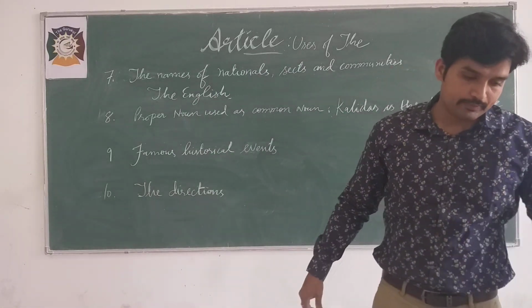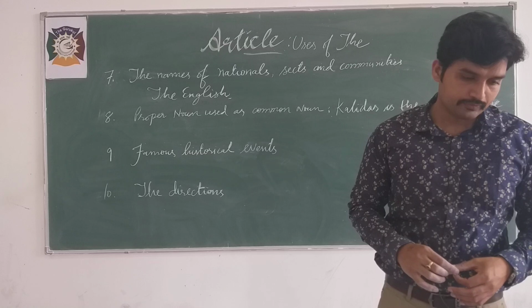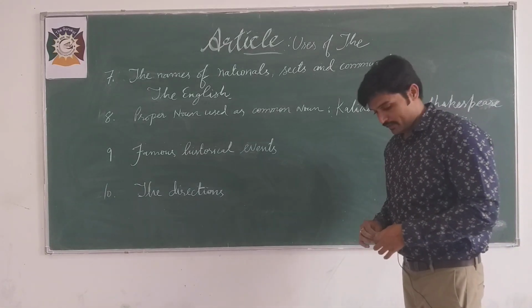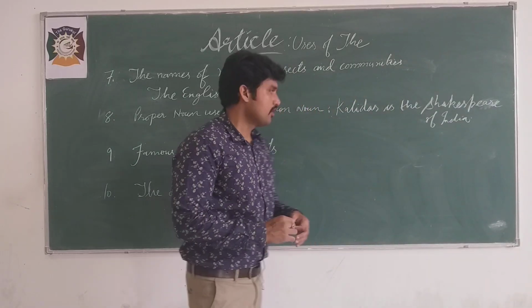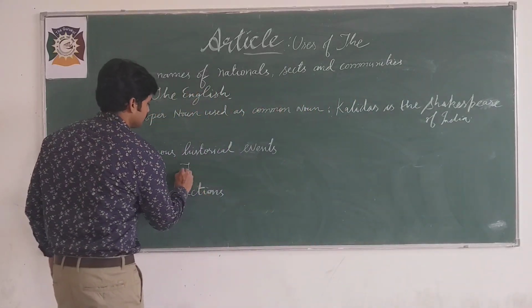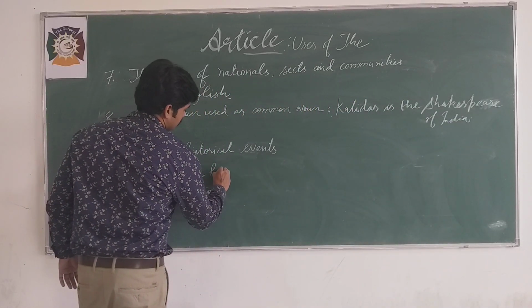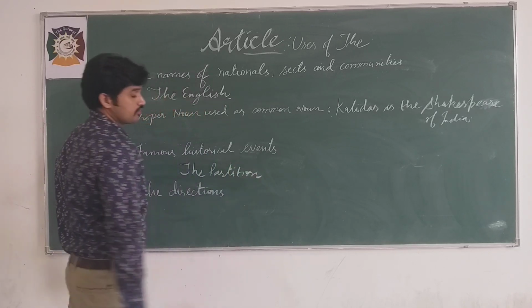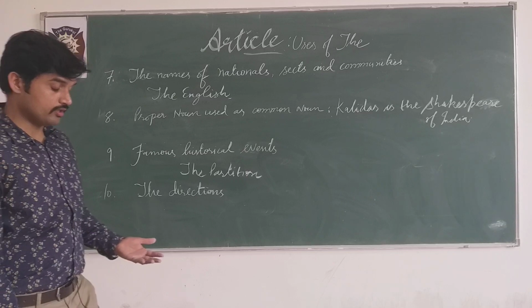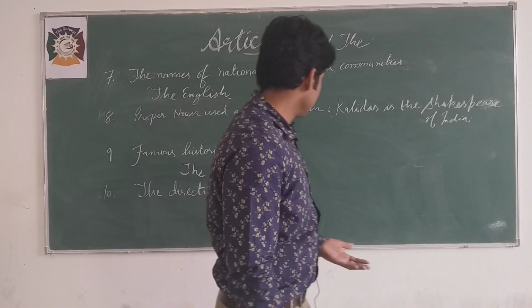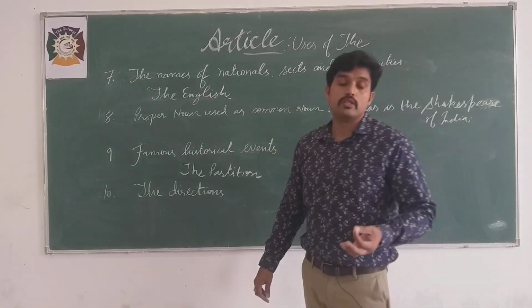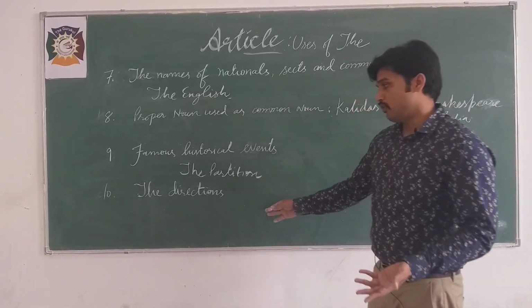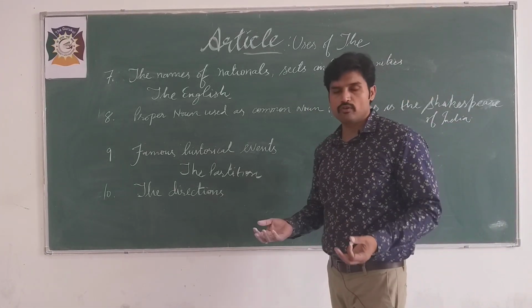In the same way, famous historical events. For example, the partition. You know which partition we are referring to here, between India and Pakistan. Famous historical events, the World War II, right? Moving on, the directions. We have 4 directions.